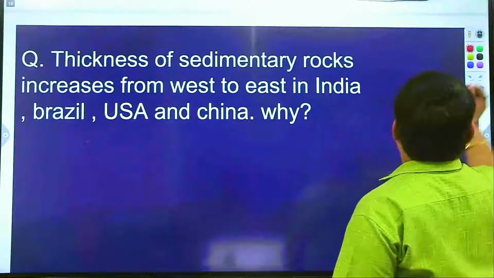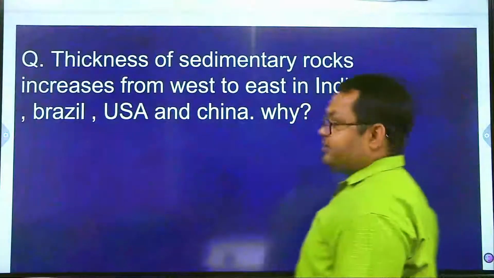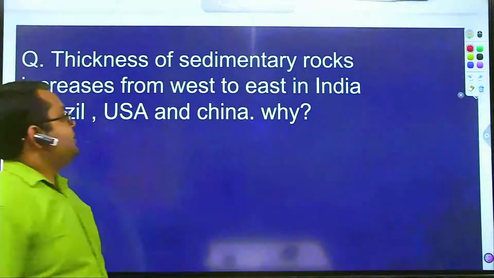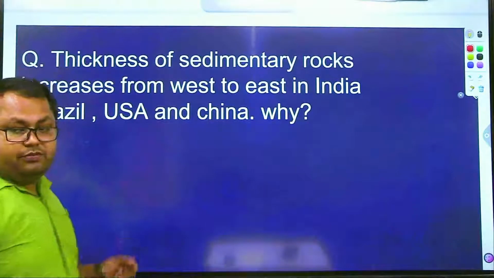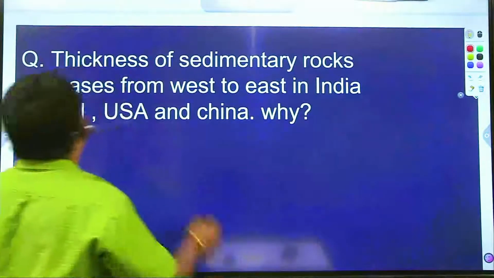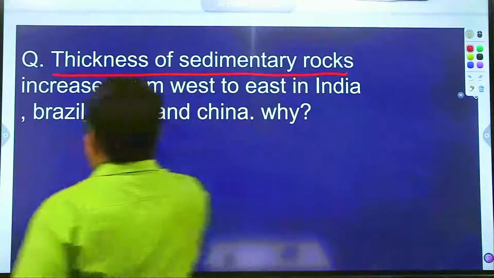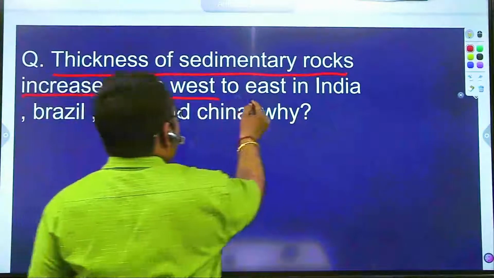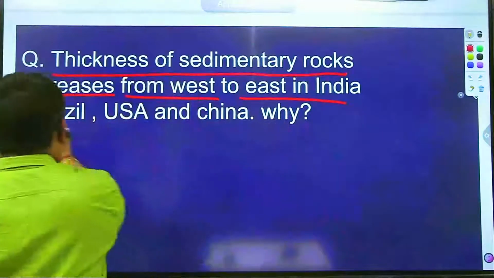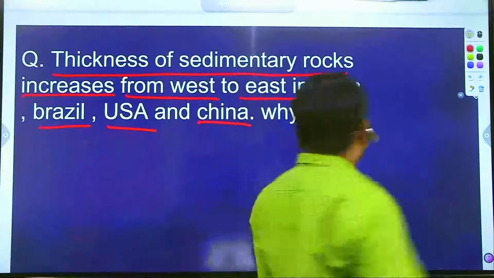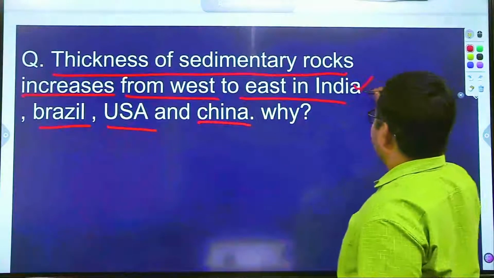I would like to put a question related to the mains examination, and every one of the students must write this particular question for future preparation. Thickness of sedimentary rocks increases from west to east in India, Brazil, USA, China. Why? Number one, India.